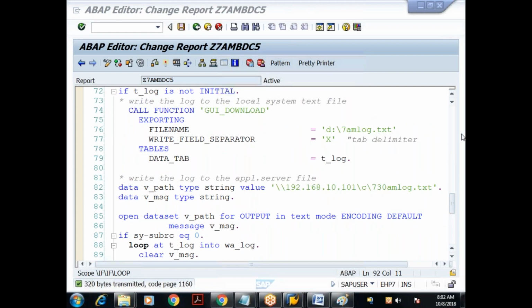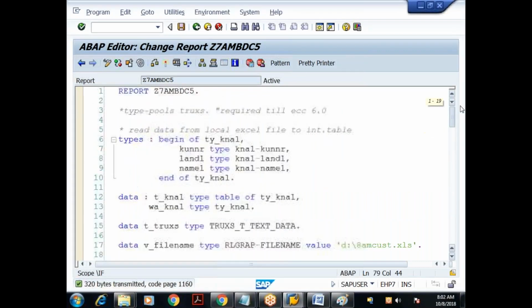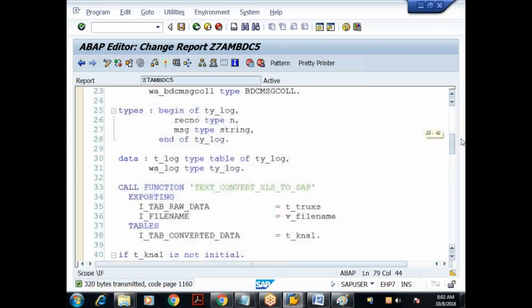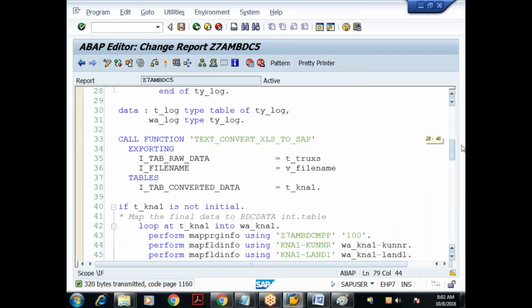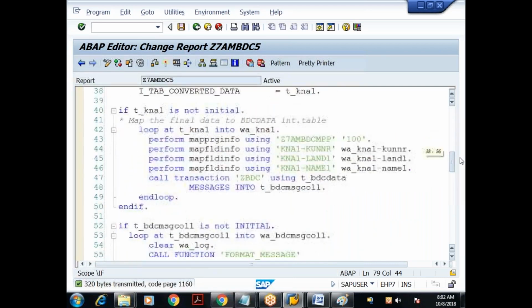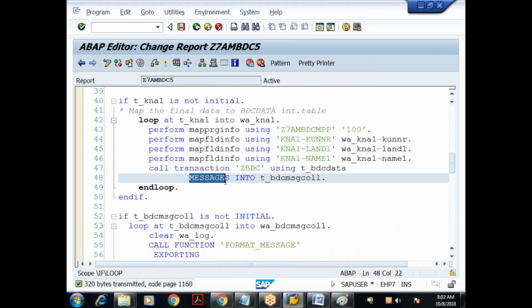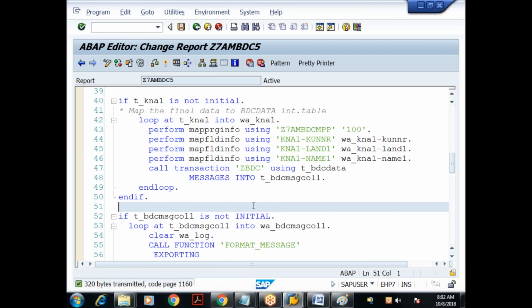So this program covers three things. What does it cover? It covers how to do error handling in call transaction, that is, how to generate the log in call transaction. While calling the transaction, you have to use the addition MESSAGES INTO the BDCMSGCOLL internal table, so that all the IDs related to the messages will be captured in this internal table.